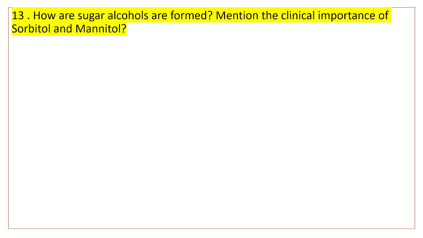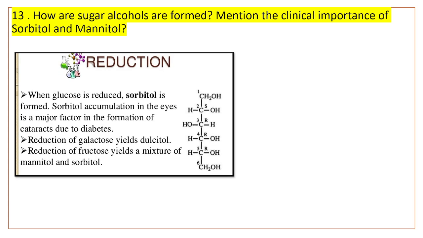How are sugar alcohols formed? Mention the clinical importance of sorbitol and mannitol. Sorbitol, you know, is involved in diabetic retinopathy. Sugar alcohol or sorbitol is formed when glucose is reduced.